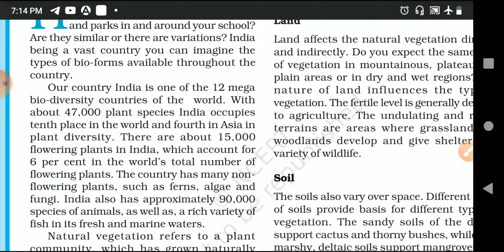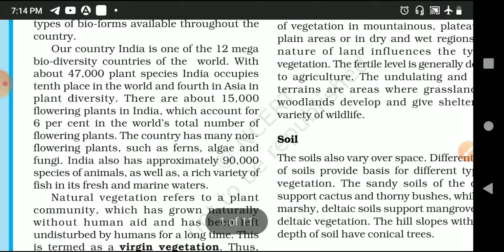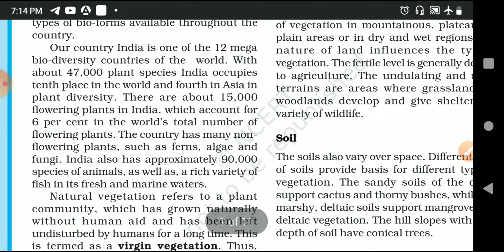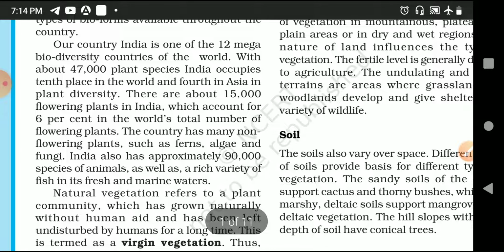Then we have about 47,000 plant species in India, which occupies 10th place in the world and 4th place in Asia. Plant diversity simply means where we have variety, where we have variations.